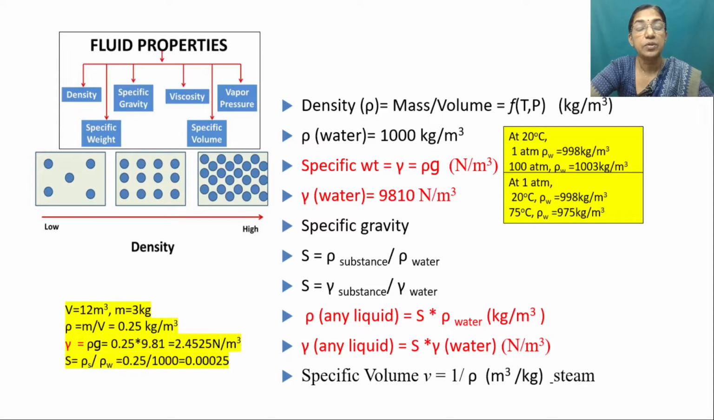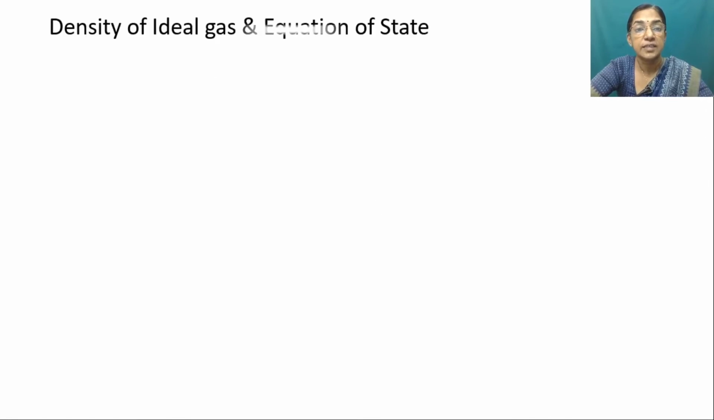Specific gravity equal to density divided by density of the standard fluid. Specific gravity or relative density is dimensionless, so it is 0.00025. Then specific volume is 1 by rho, that is equal to 4 meter cube per kg. So you can use this relationship, and this has to be continued to use whenever you are working with the problem. Now coming to the gases,